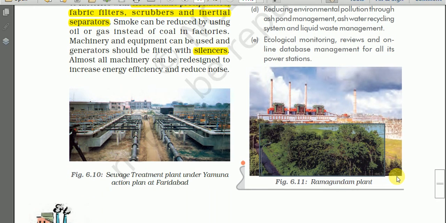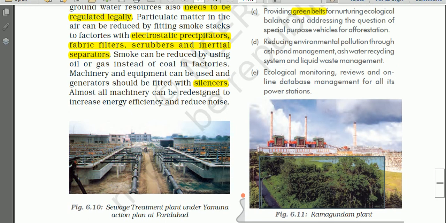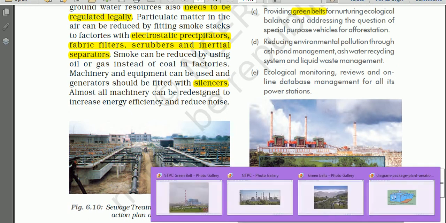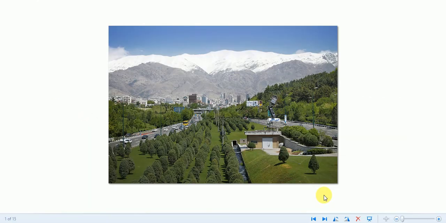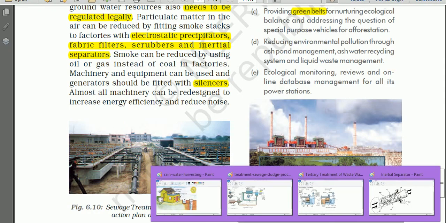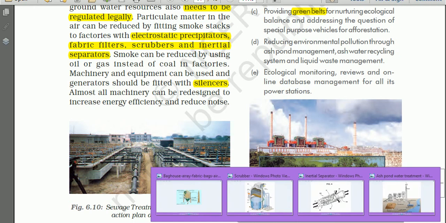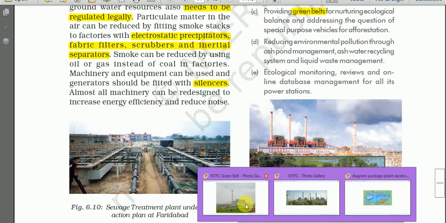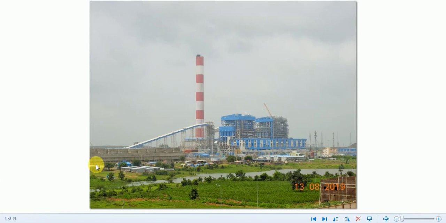Then we have some more photographs of this green belt, and see here, this is another photograph showing green belt. So in this way, green belts are planted in the campus. And as I have shown earlier, in this case also you are seeing green belt here.